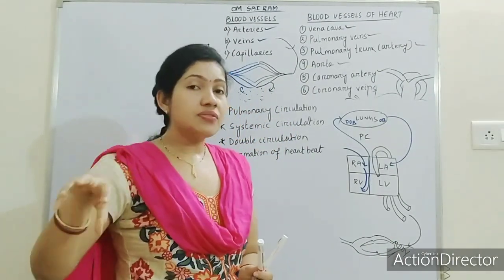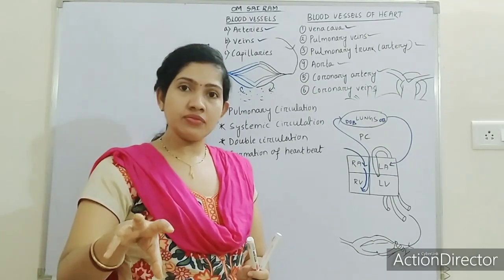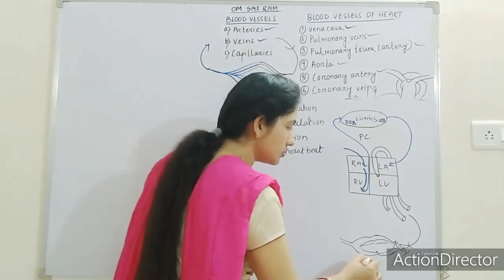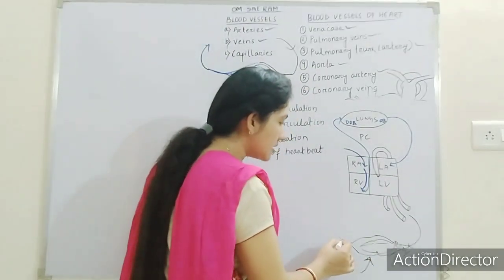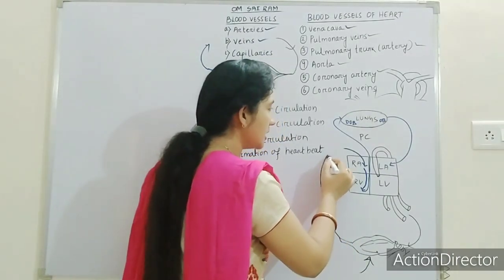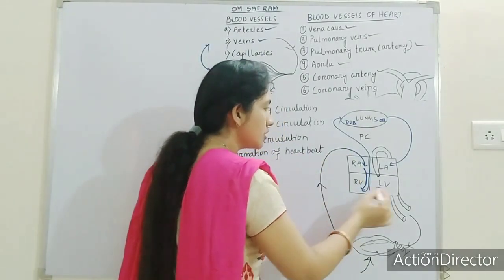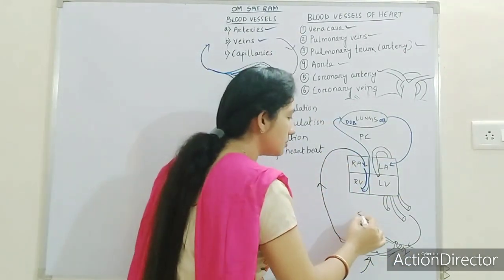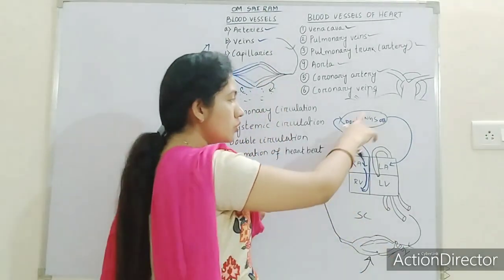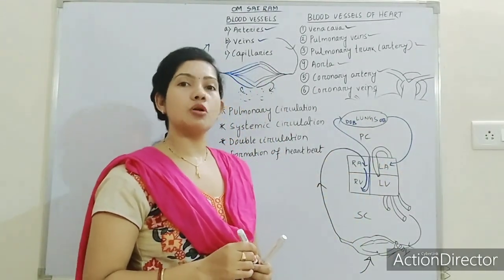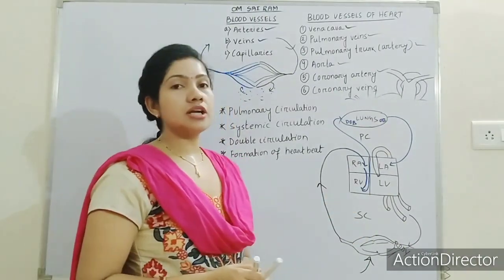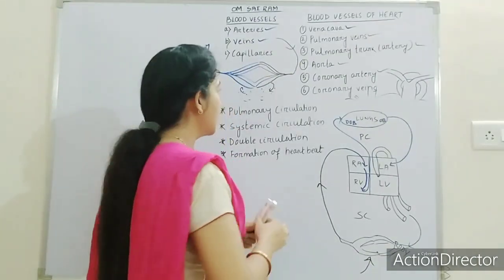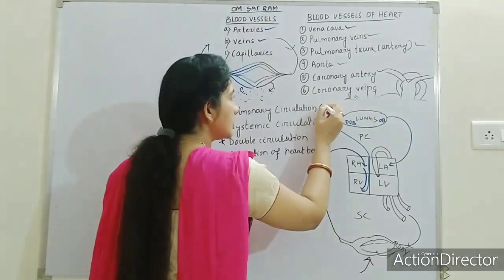Now that different parts of the body also have deoxygenated blood and waste material that will be given to the vein, and that deoxygenated blood will again be carried to the heart. So here, up to this process is known as systemic circulation. The blue mark that I have done is the pulmonary circulation, and the black one that I have done is the systemic circulation. Okay, so we can write in pulmonary circulation, right?